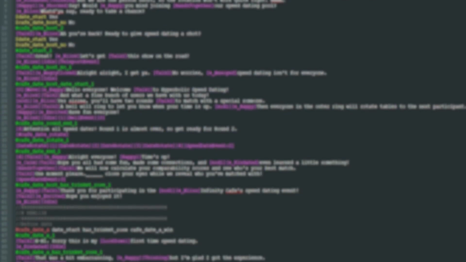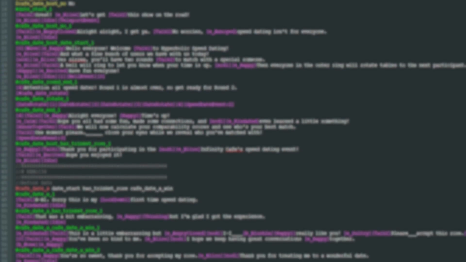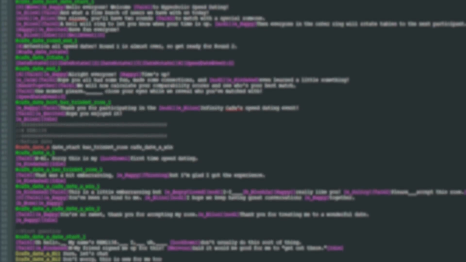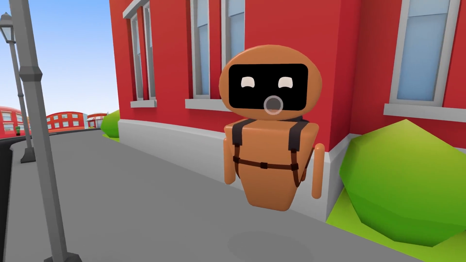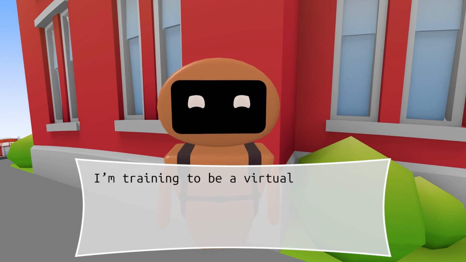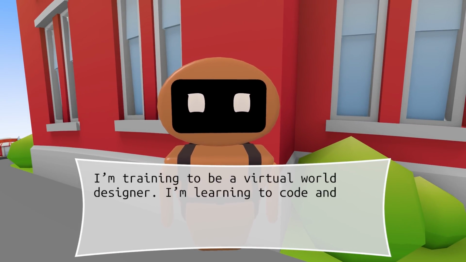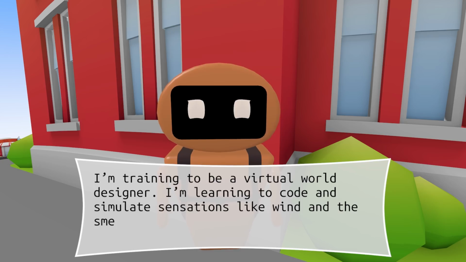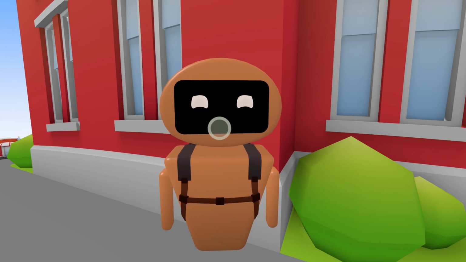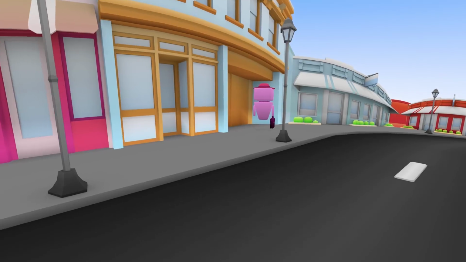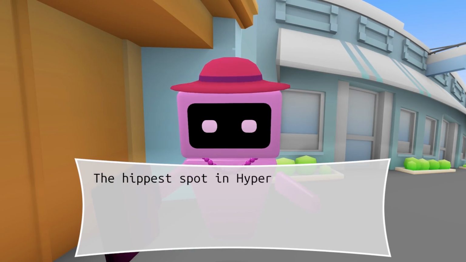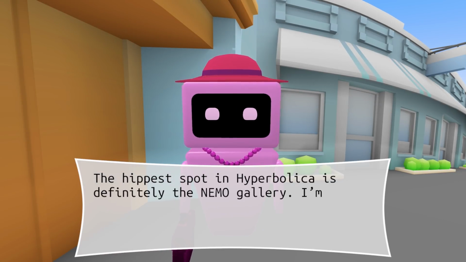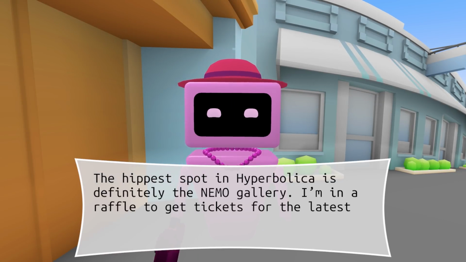And I've added even more functionality in special events, so at this point you might just be wondering, why bother making a complicated system like this? Well, it has a ton of advantages. The biggest reason is that the writers for Hyperbolica don't have to be familiar with Unity to add dialogue to the game. And not just text, but adding emotions to the characters, timing, in-game events, branching dialogue trees. Everything can easily be done in the dialogue file.